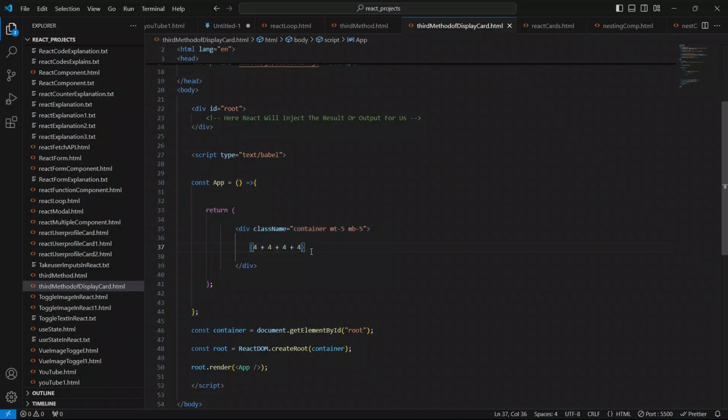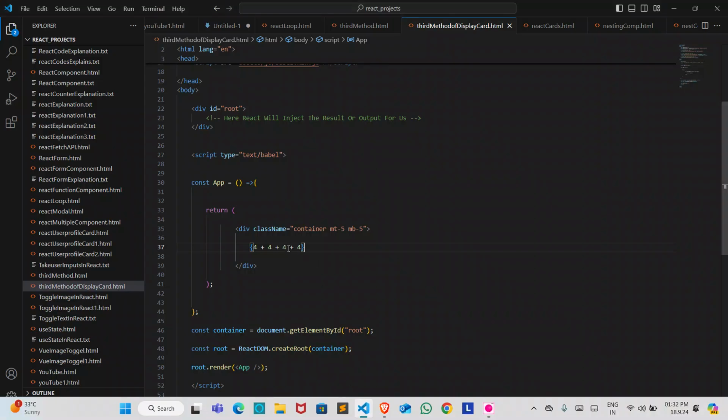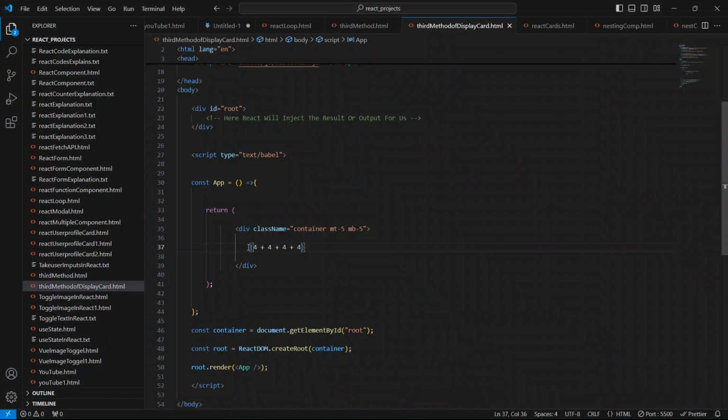So guys, now you can see our code is doing great, our application is doing fine, and you can see here the 16. Now just remove it. We are going to learn something dynamic, something awesome. First of all guys, I'm going to create two variables.